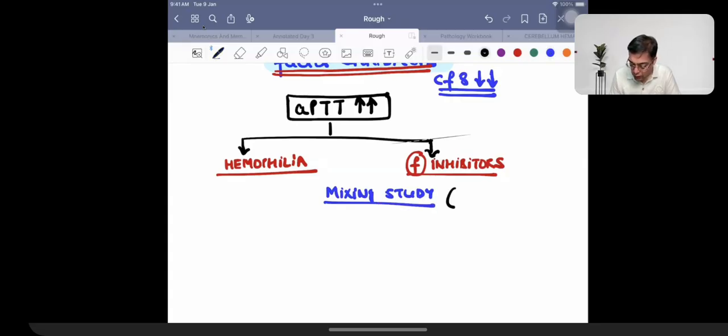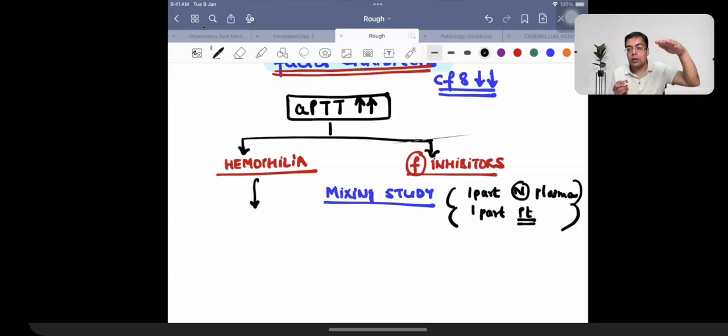What do you do in a mixing study? You take one part of normal plasma and one part of patient's plasma. Mix both of them. Now suppose you are dealing with a patient suffering from hemophilia. In hemophilia, the clotting factor is low. But when you do the mixing study, what will happen? You are providing the clotting factor which is present in the normal plasma. So when you do a mixing study, the APTT value gets corrected.